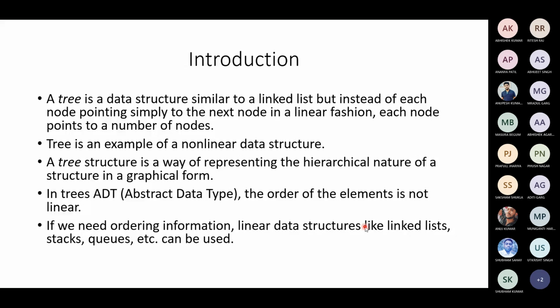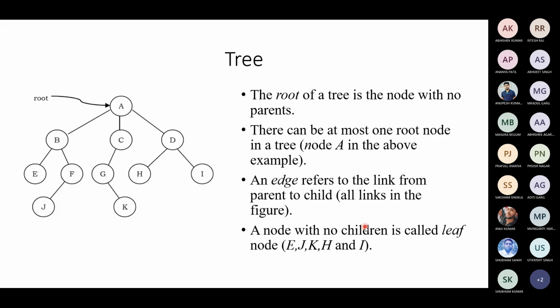Okay, so as you see here on the left side, a tree looks like this diagram. Any tree will have a root. We consider the root node to be A here, which is on the top. This is the root node, which we consider the starting point. Root is the node with no parents. In terms of the tree data structure, if any node has no parents, that is the root of the tree.